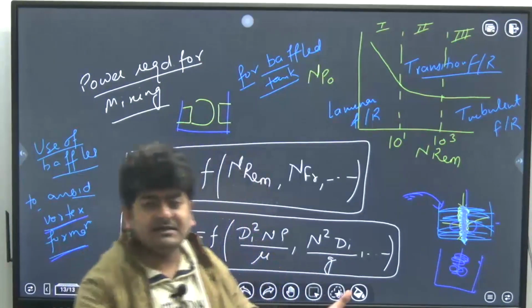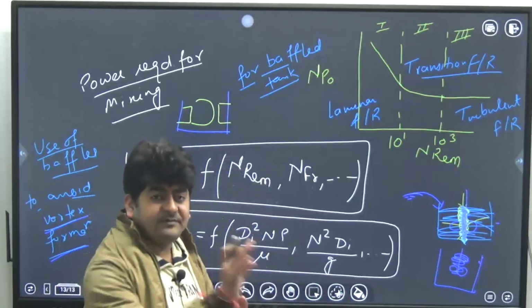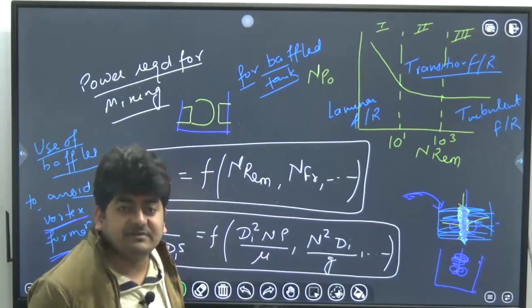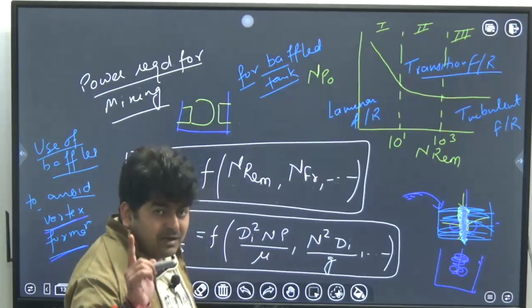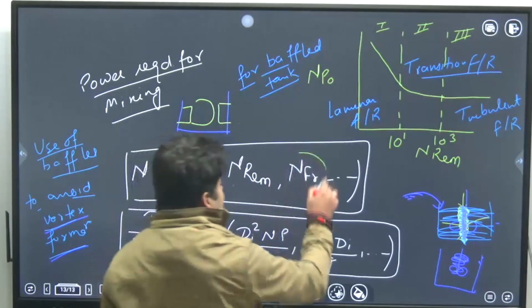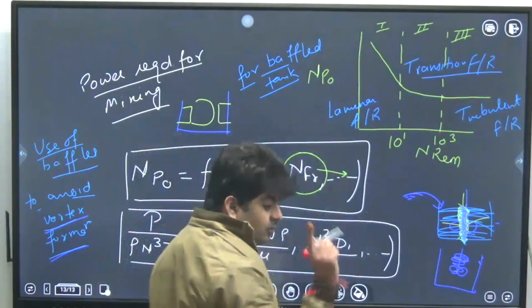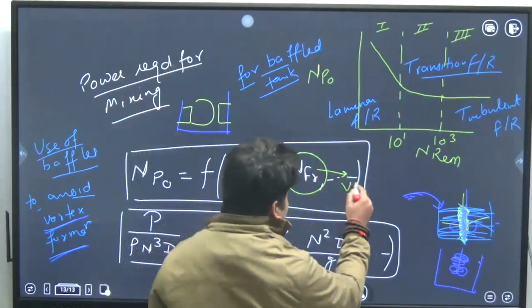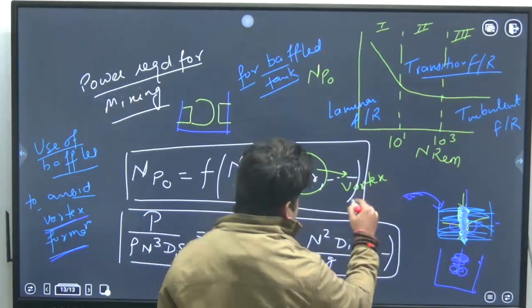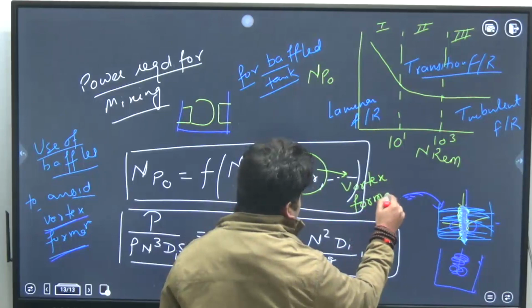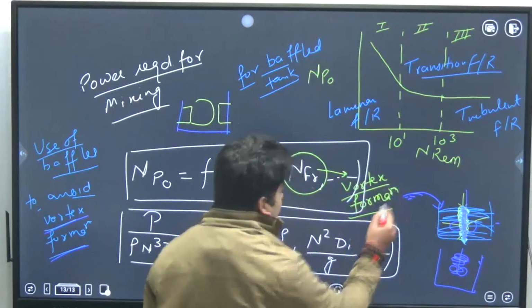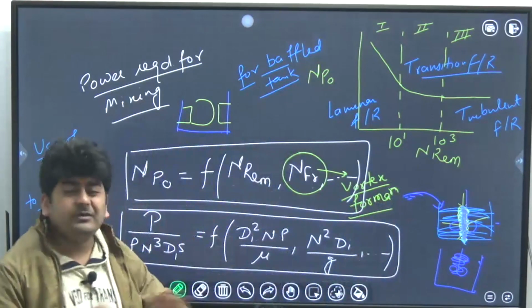After the collision, when they are scattering, obviously they will not follow a fixed path, so vortex formation will not be there. So understand, Froude number will come in the picture only when vortex formation is there. If vortex formation is not there, then Froude number will not come in the picture.